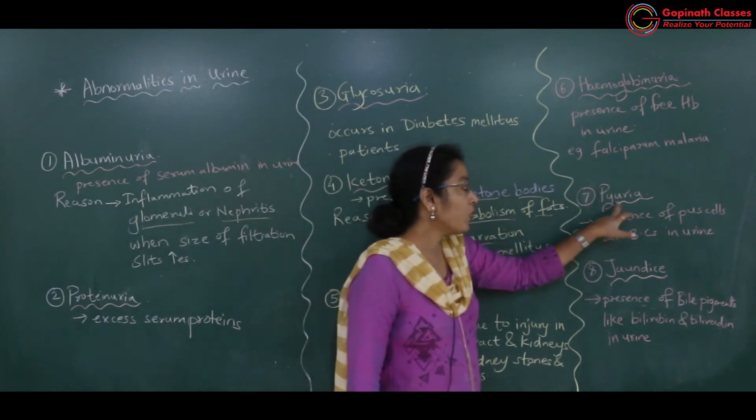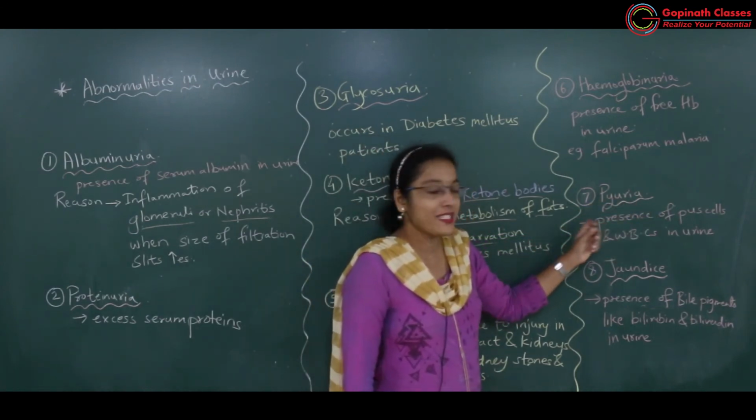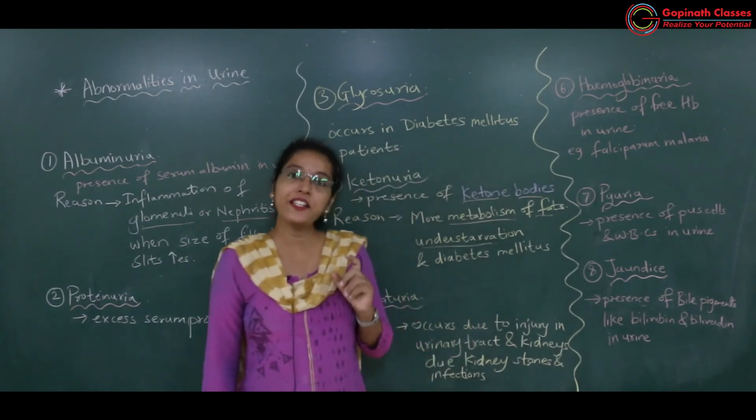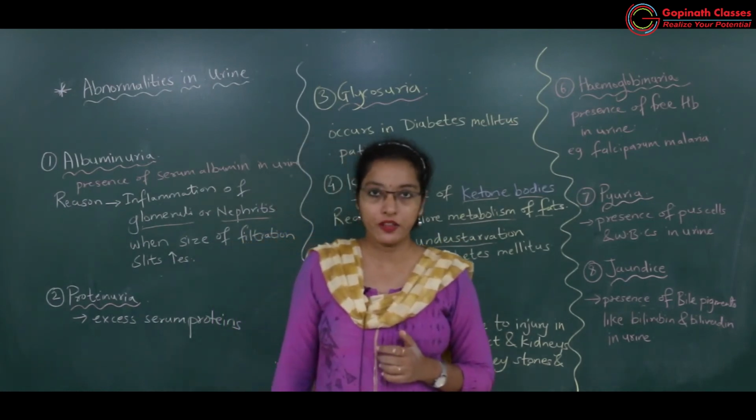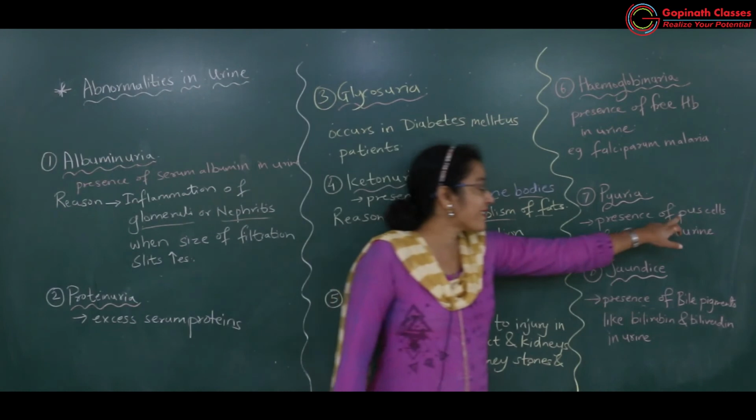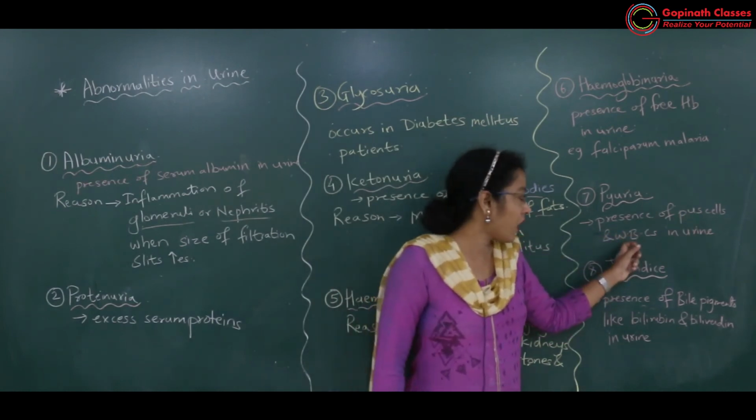Okay, then pyuria. Pyuria means what? Presence of pus cells and WBCs in urine. Now why are pus cells and WBCs there?